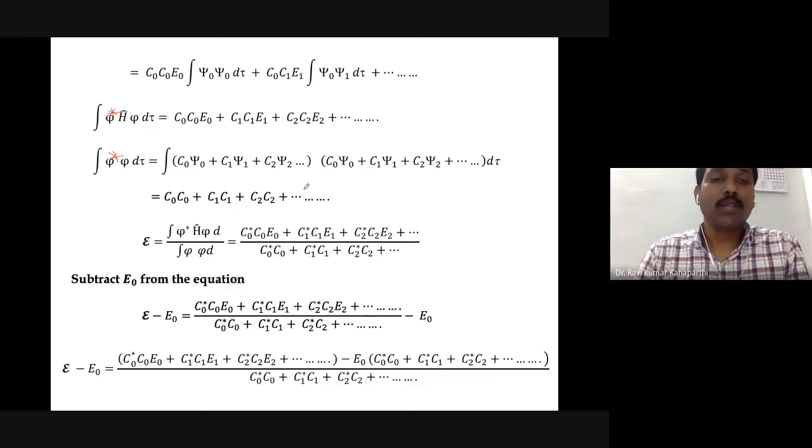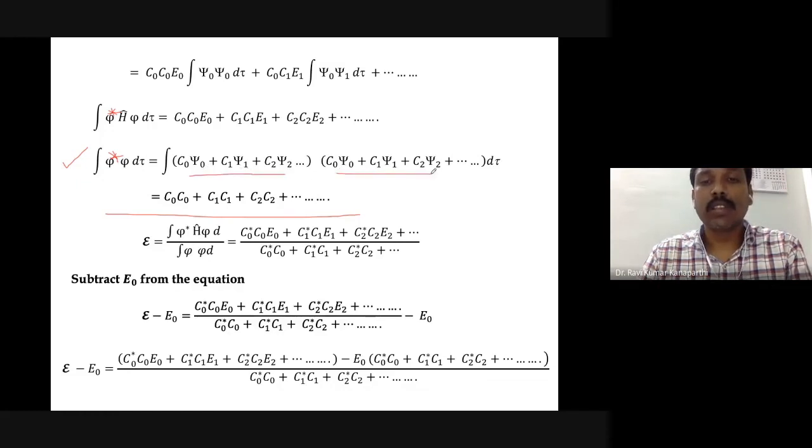So that is the numerator part. Let it be like this. Okay, and the denominator we can evaluate. The denominator is this object. In this object, there is no operator in between these wave functions. This is one trial wave function, and this is the trial wave function, and here there is no complex conjugate. So straight away you can just apply it.